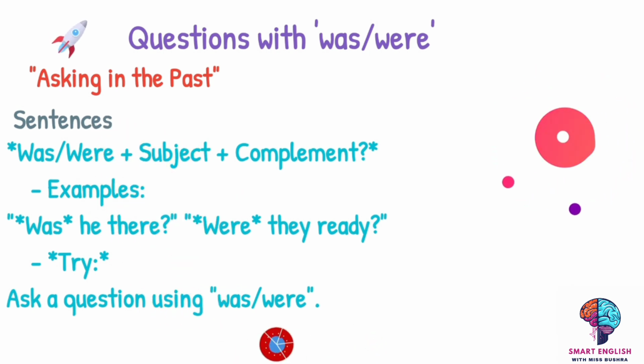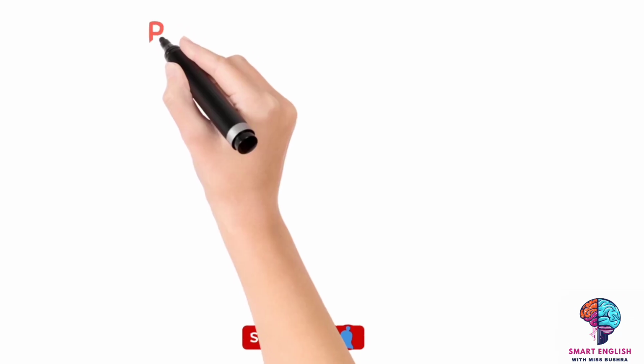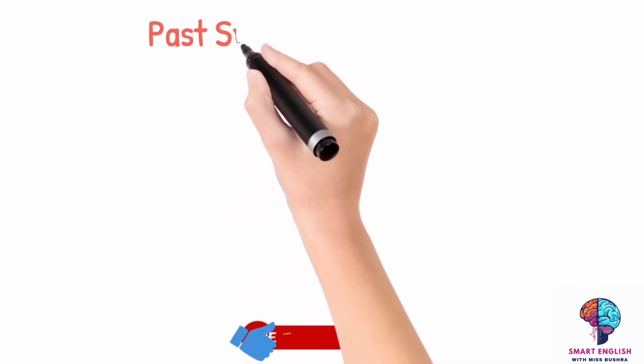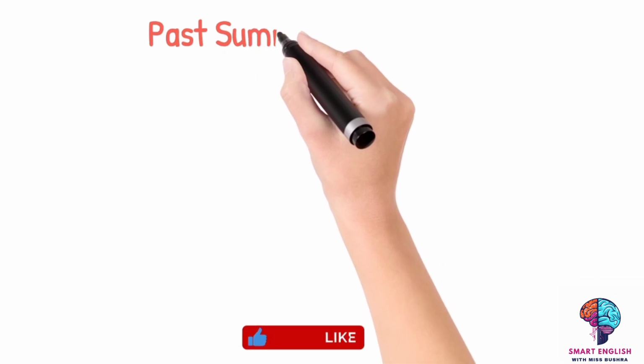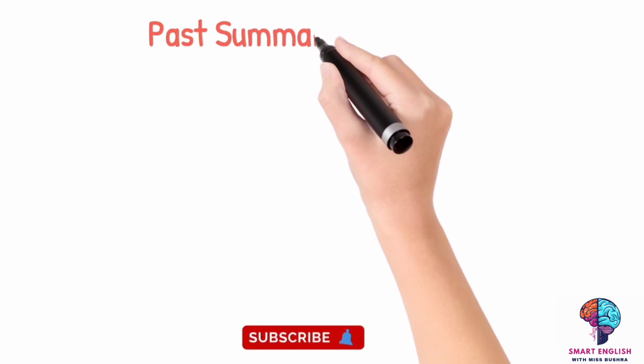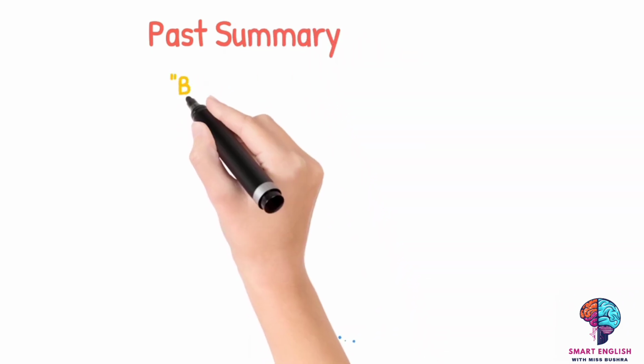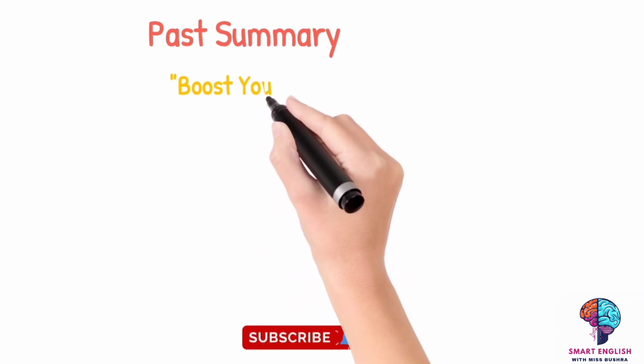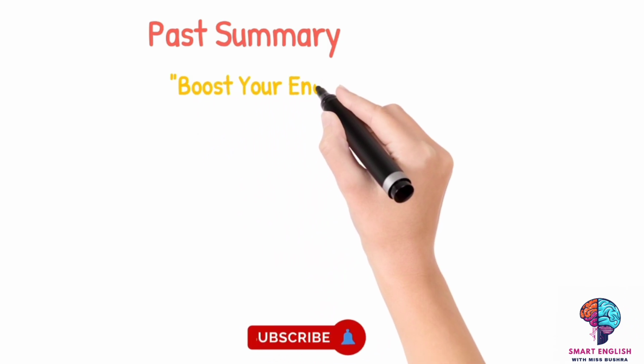What you are supposed to do is make some interrogative questions in the comment section and I will answer. So it's a kind of fun activity where you can ask any question from your teacher and I would love to answer all of your questions. You can ask any question using past non-action, was and were.